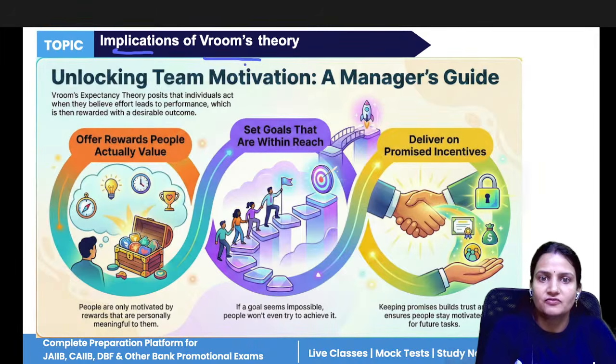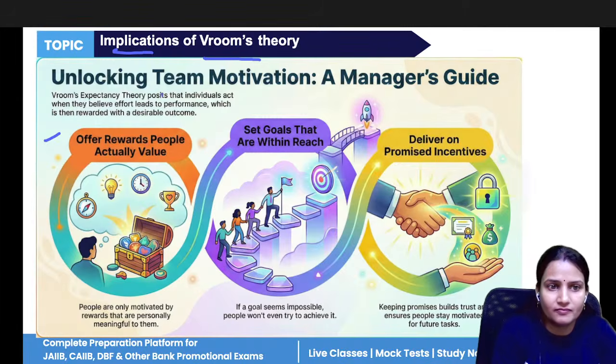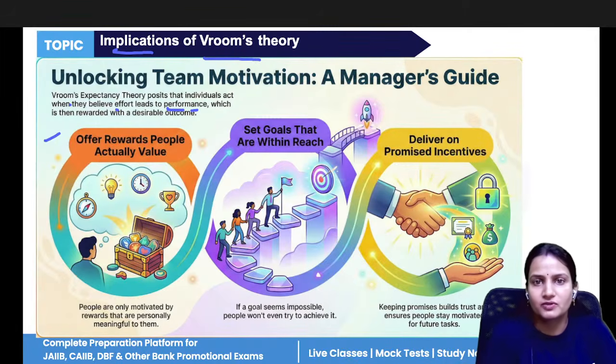So, implications of Vroom's theory. Implication means what are the effects of Vroom's theory. First, this theory posits that individuals act when they believe efforts lead to performance. So people will only be motivated by rewards that are meaningful to their life. If they know that whatever reward they get will have no meaning in their life, then they will not work for that. So offer rewards people actually value.